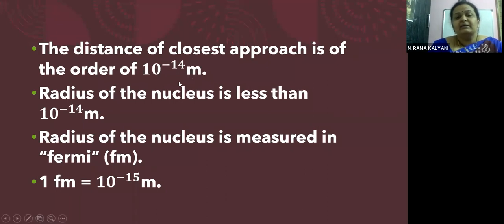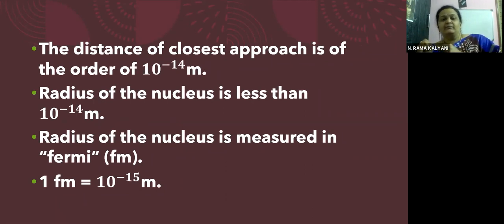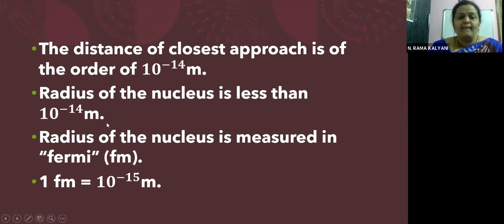That is how close the alpha particle can go to the nucleus, which means the radius of the nucleus should be less than 10 power minus 14 meters. Obviously, children, isn't it? The alpha particle can go very close to the nucleus, of the order of 10 power minus 14 meters, so the radius of the nucleus should be less than this value.